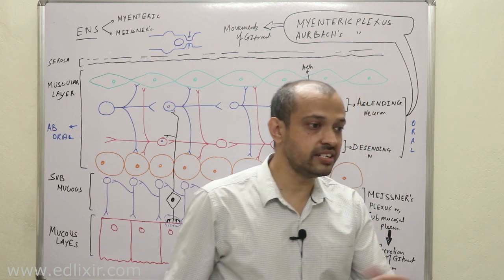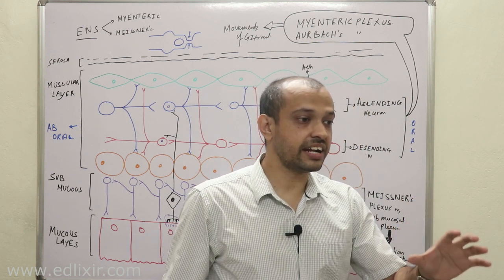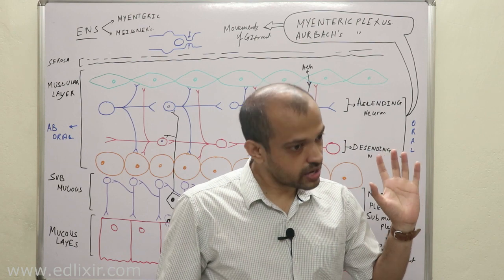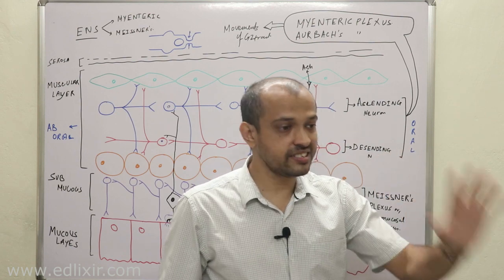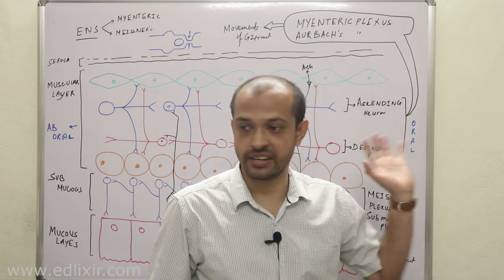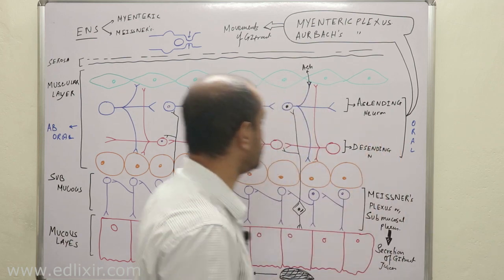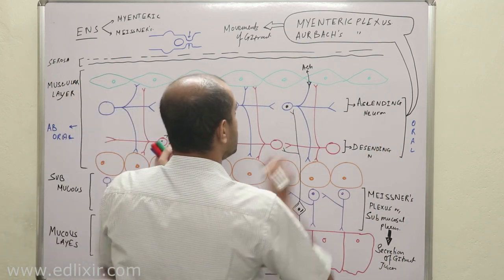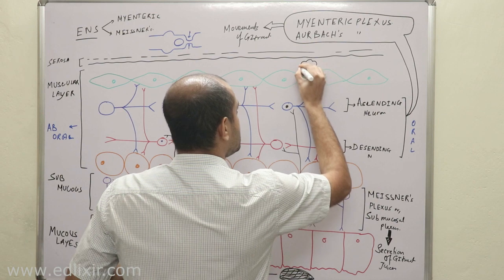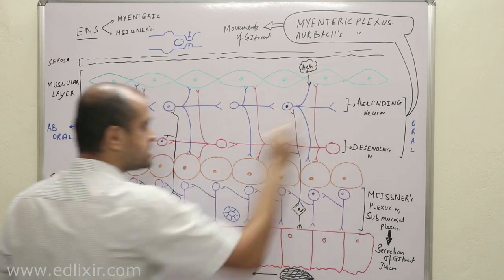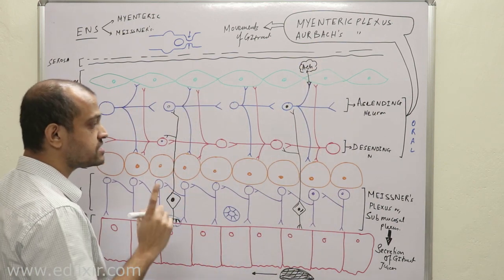Whenever acetylcholine is released into the GI tract, motility will increase. Clear? And whenever adrenaline is released into the GI tract, motility will decrease. Clear? Now listen with all your attention. When acetylcholine is released by these ascending neurons, what will happen is very important.